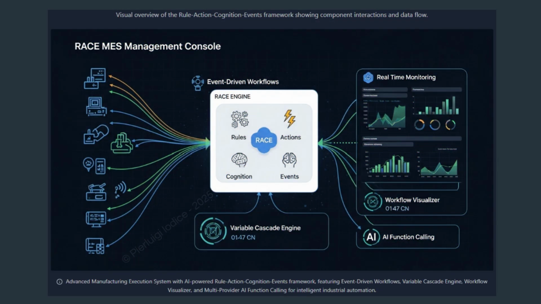Thank you for your time and attention. With Race, we turn raw signals into decisions, actions, and learning, in minutes, not months. We've shown how rules, actions, cognition, and events come together to deliver real-time visibility, governed workflows, and AI that investigates, acts, and predicts. Thank you.